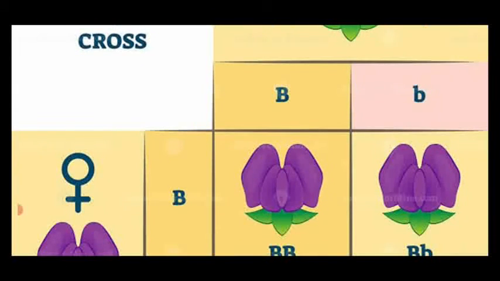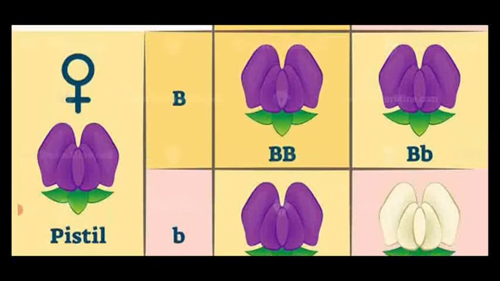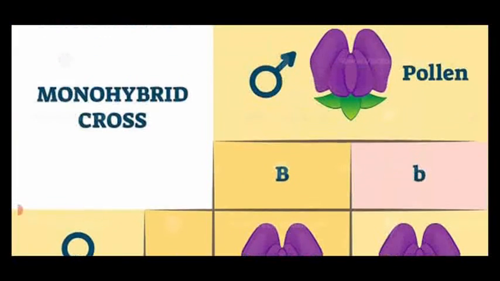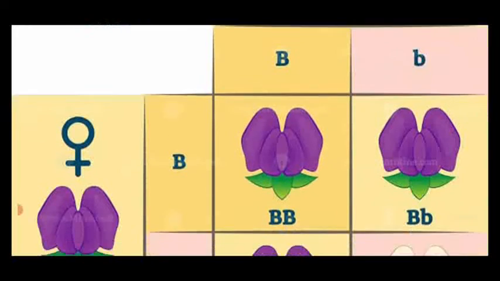Then we are getting the ratio 3:1. See the genotypic alleles, capital B, small b, that is the female flower on the left side. On the right side, the male flower parent, capital B, small b. So both of them have the same alleles and are crossed together.